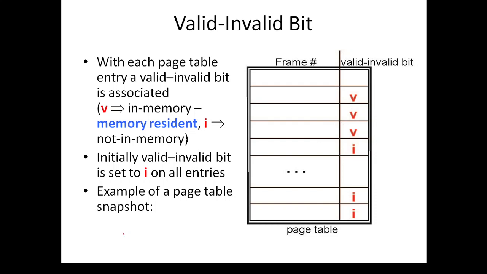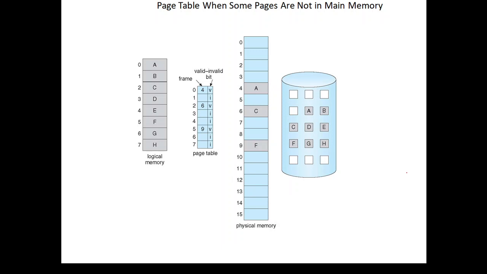So here we are going to see the frame number and the valid bit and invalid bit. V indicates it is a valid bit and I indicates it is an invalid bit. If a bit is invalid, then what do we go for? Here we go for demand paging. So if we require that particular page, then we go for demand paging. So this is how, when some pages are not in the main memory, demand paging comes in. Here we are going to see it clearly.